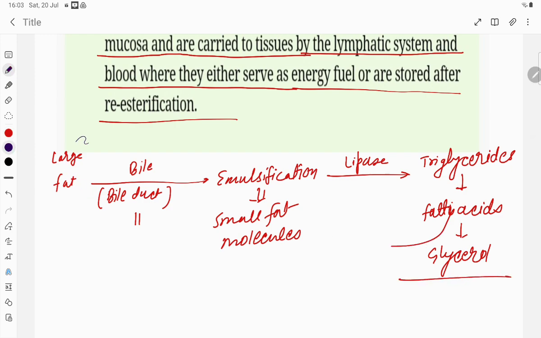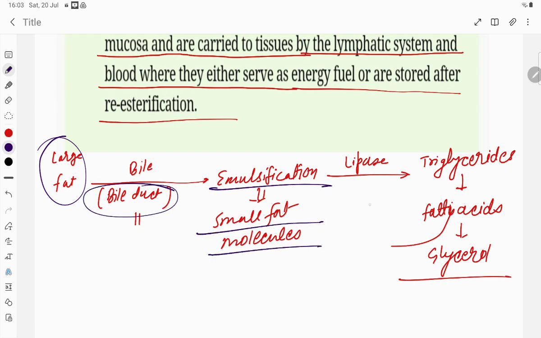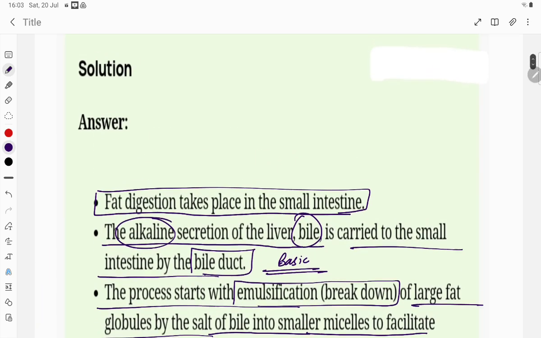So how is it digesting? The large fat molecule, bile duct is there, emulsification, that is the small fat molecule, then lipase is acting on it to give triglyceride, fatty acid and glycerol. This is our required answer, students.